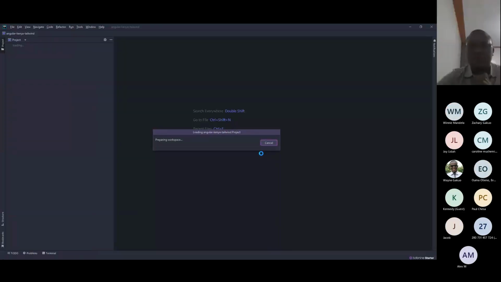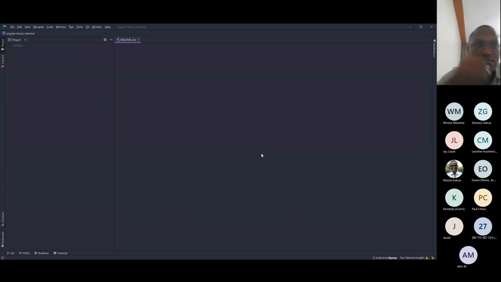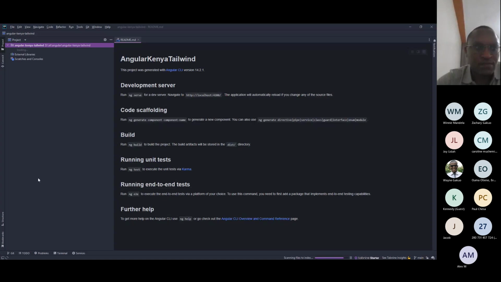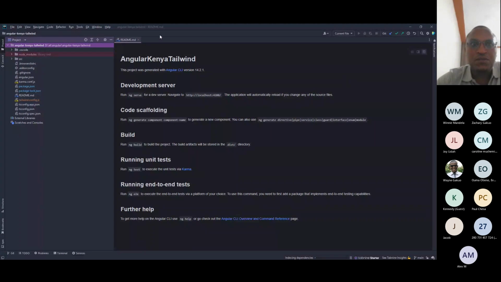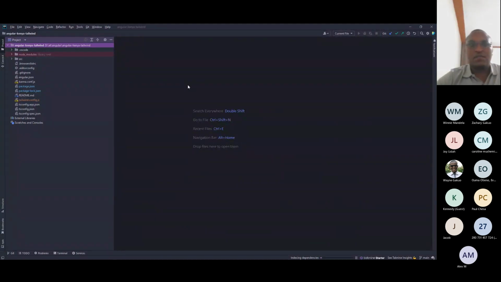Now you can see WebStorm. WebStorm is my de facto IDE.